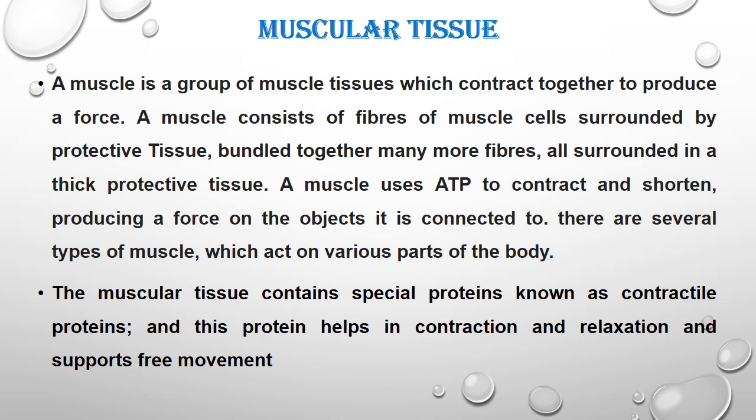There are several types of muscles which act on various parts of the body. Muscle tissue contains special types of proteins called contractile proteins, and these proteins help in the contraction and relaxation of muscles.